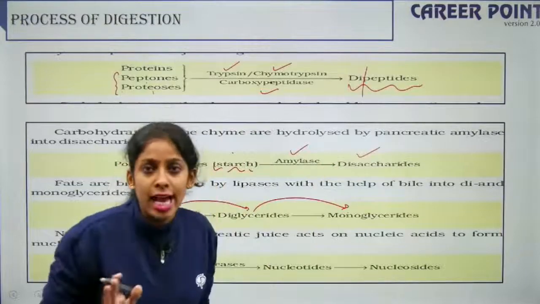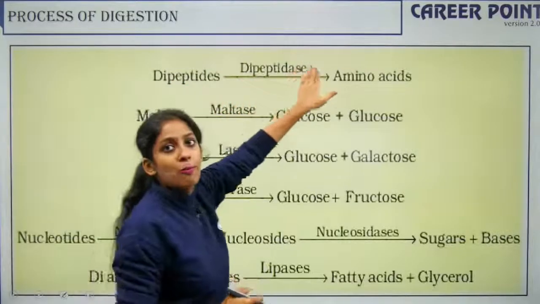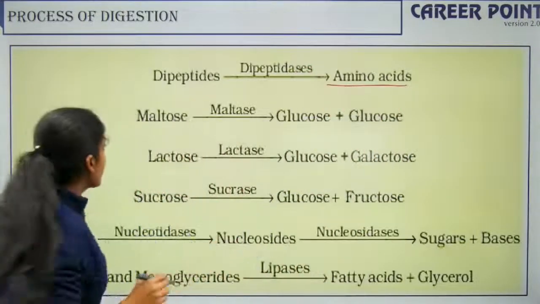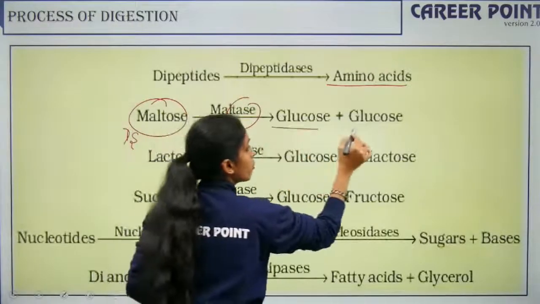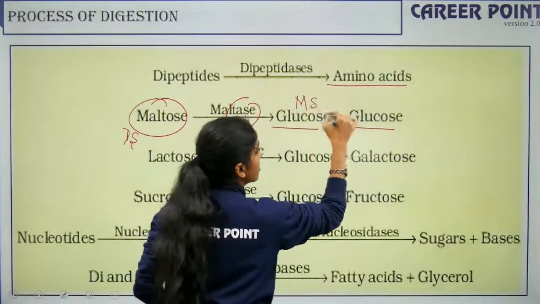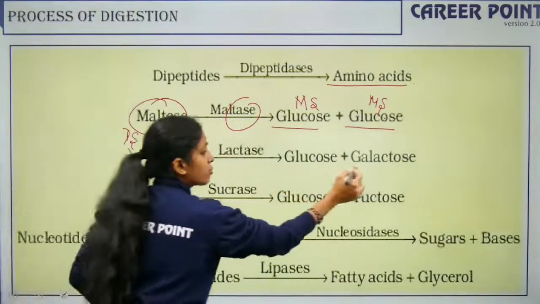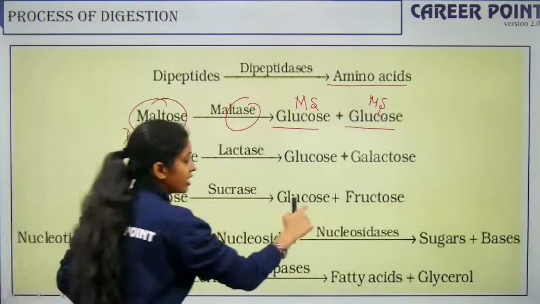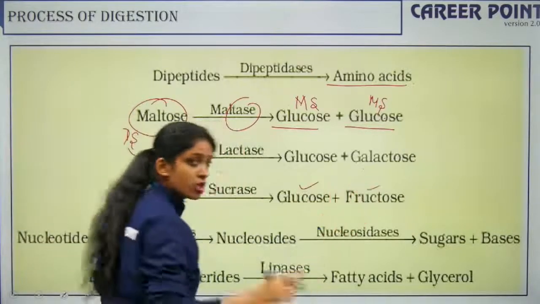So this is the first step with the help of your pancreatic juice. So further, what happens? Dipeptides, with the help of dipeptidases, are broken down into amino acids. Right? Then maltose, which is a disaccharide, with the help of maltase, is broken down into monosaccharides. Lactose is also a disaccharide, broken down into individual units. Then sucrose, again a disaccharide, is broken down into glucose and fructose.